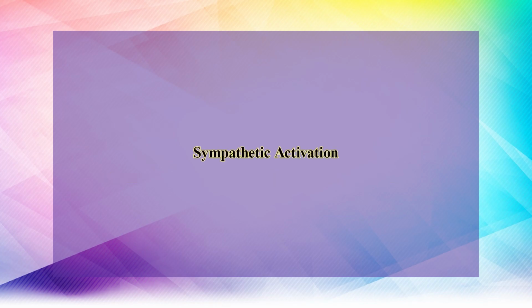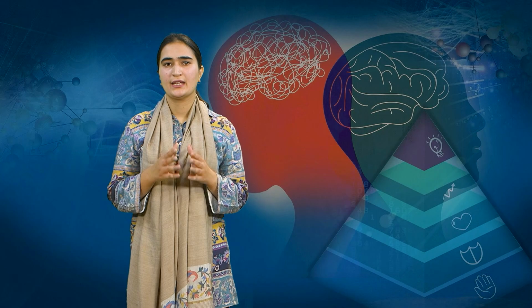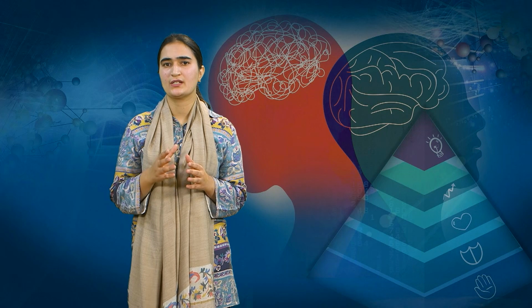Let us now briefly talk about sympathetic activation. The cerebral cortex in the brain recognizes when something is unsafe or threatening, which in turn triggers a series of reactions mediated by these evaluations. The hypothalamus, which starts one of the earliest reactions to stress, namely sympathetic nervous system arousal, receives information from the cortex. The adrenal gland's medulla is stimulated by sympathetic arousal, which causes the gland to release catecholamines like epinephrine and norepinephrine. These reactions cause the unpleasant sensations we typically feel in response to stress, including changes such as increased perspiration and constriction of peripheral blood vessels.